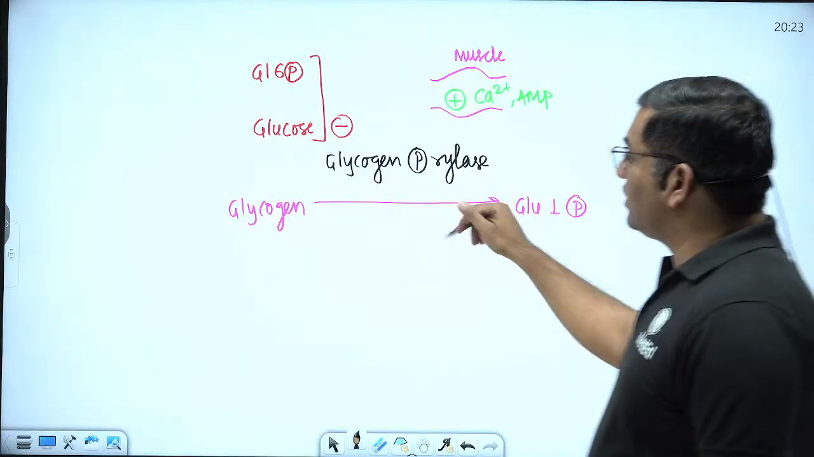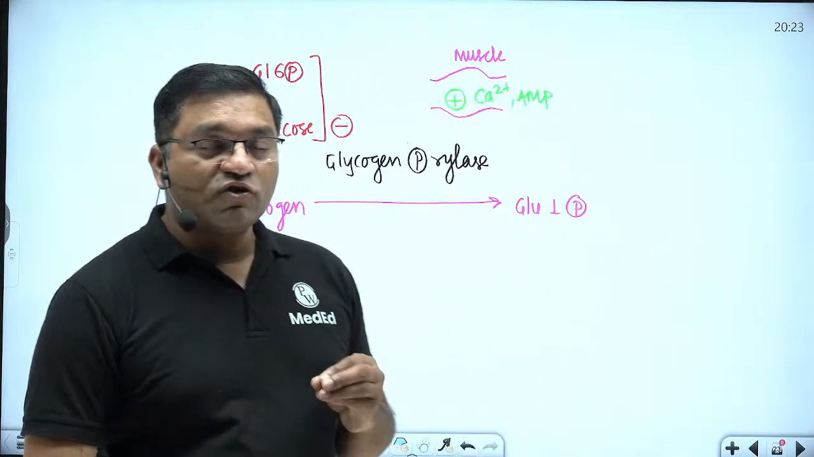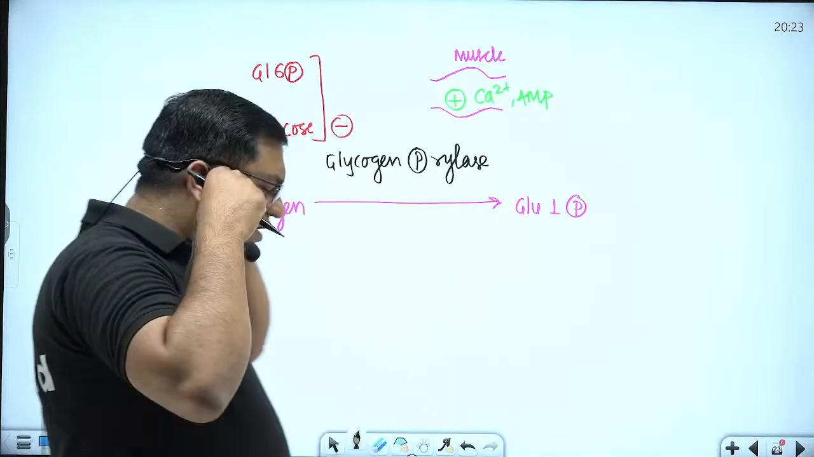Now this is again an important question: how are the glycogen phosphorylase levels regulated?